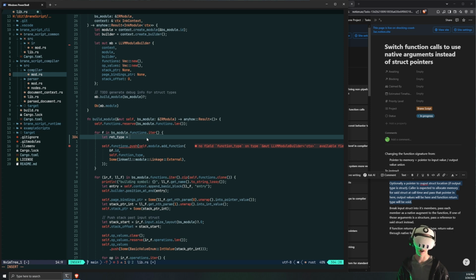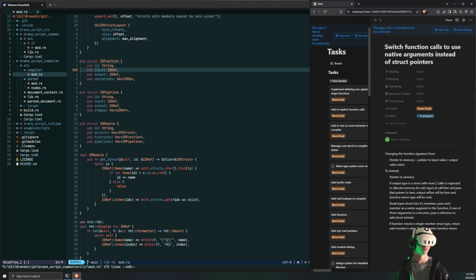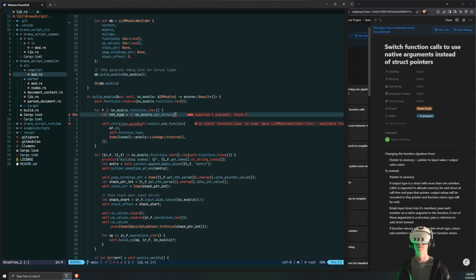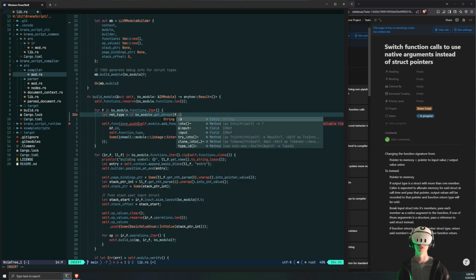So we need to do that optional switch here. With more than one member, the caller is expected to allocate memory for said struct at call time and then pass a pointer. Output values will be at that pointer, and the function return type will be void. That is an easier way to think about this. Get struct, and then pass in this function's output.